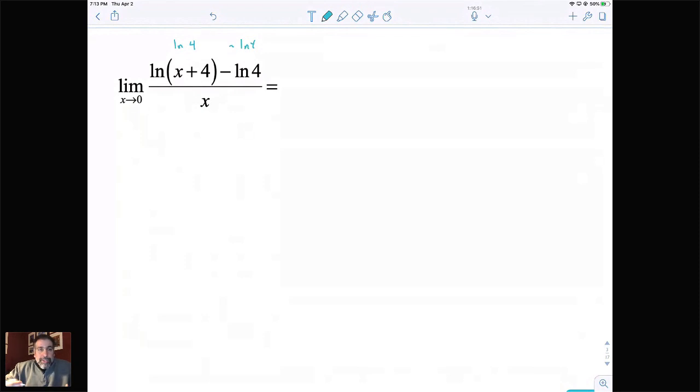When I'm doing this just to do it quickly and just to get an answer, a lot of times you'll see people write this expression. You'll say equals 0 over 0 here, okay? Do not do this. Do not do this on the free response. It will lead to a loss of a point on the free response, and I'm going to explain why, okay?